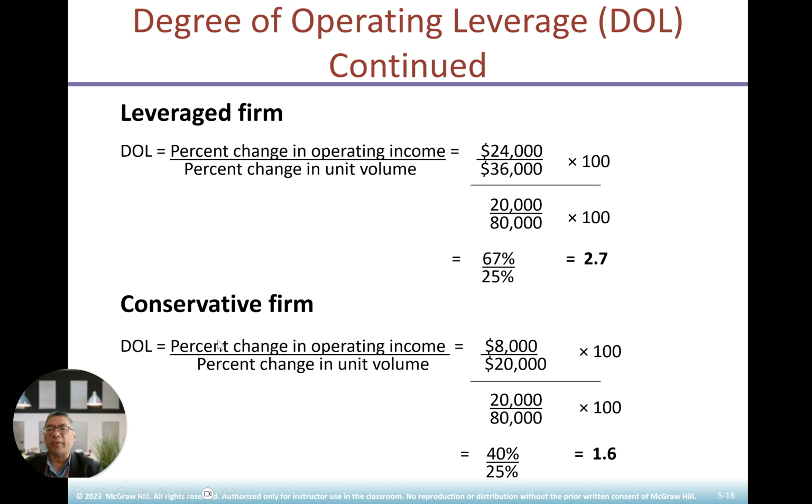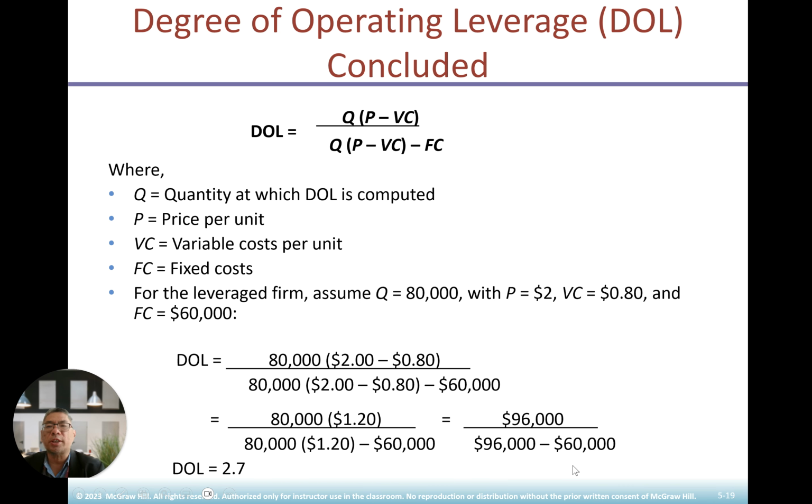For a conservative firm, it's the same story. 8,000 divided by 20,000 times 100, divided by 20,000 divided by 80,000 times 100, 40% by 20% equals 1.6. You see the difference here? The average firm has 2.7 while the conservative firm has 1.6.